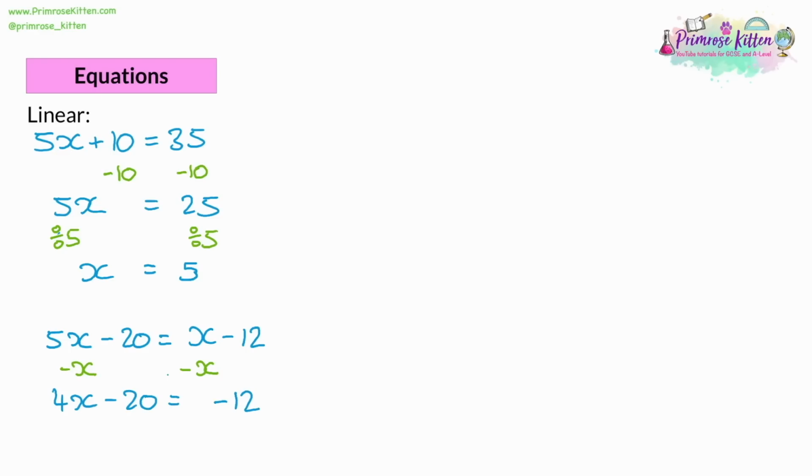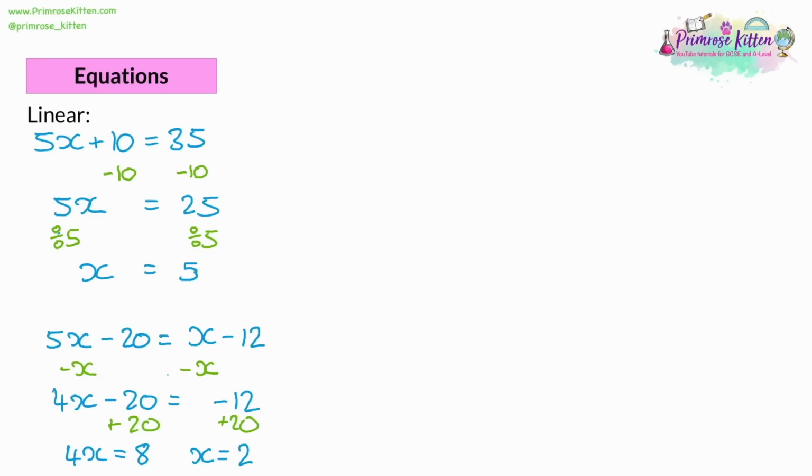Now we've done that, we can add 20 to both sides. And that will give us 4x is equal to a negative 12 plus 20 will be a positive 8. So now we divide both sides by 4, and that will give us that x is equal to 2. So the important things here are knowing which order to do each inverse operation and knowing what the inverse operations are. Generally, it's easier to get rid of plus and minus first, and then do multiply and divide. However, you need to be careful about things like fractions, square roots, brackets, powers, which may alter the order in which you need to do things.